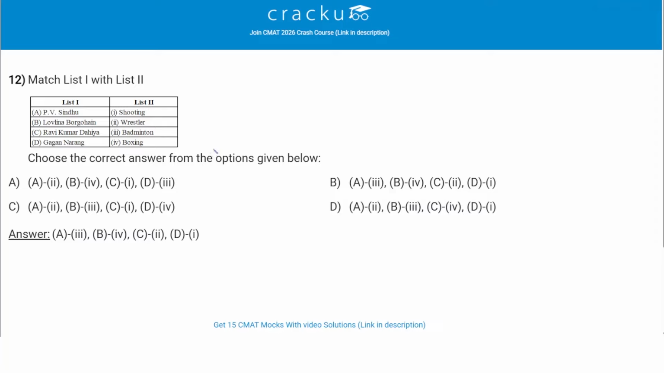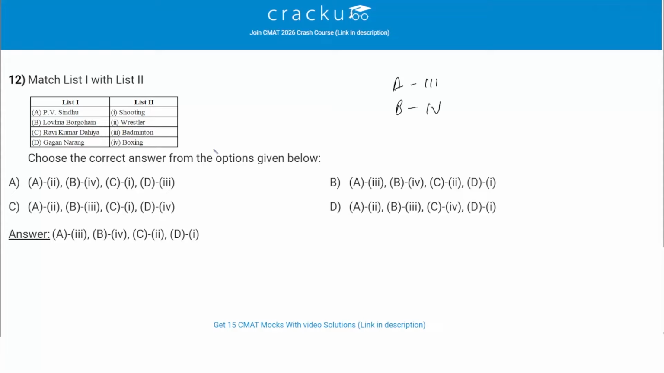Match list 1 with list 2. List 1 has certain sportspersons, and we have to match them with the sports they are known for. First is PV Sindhu, India's Olympic medal winning badminton player, so A can be linked with 3. Then we have Lovlina Borgohain, who won a bronze in boxing at Tokyo 2020, so B can be linked to 4.